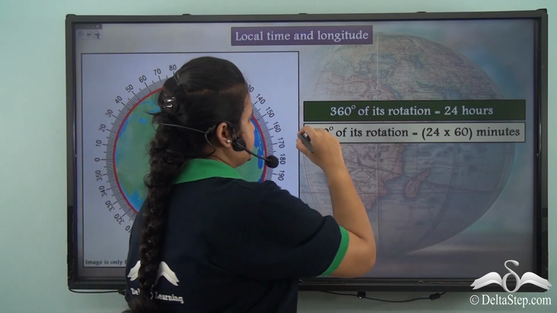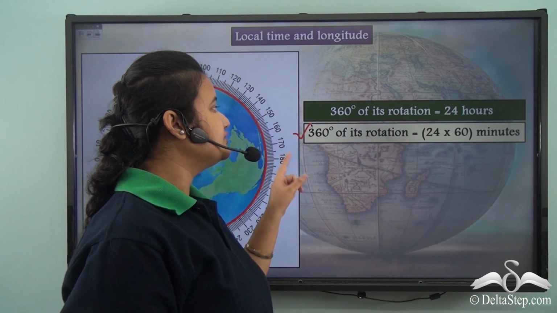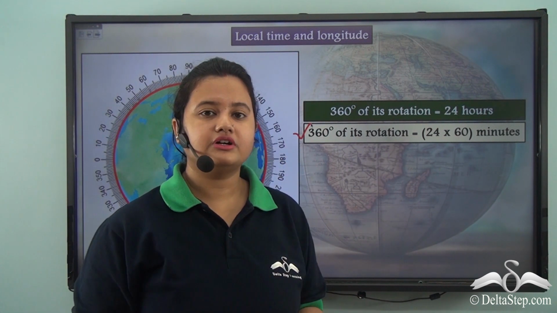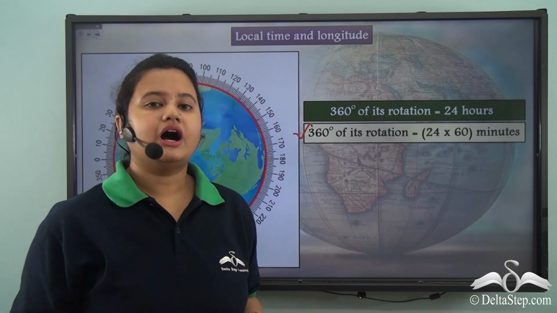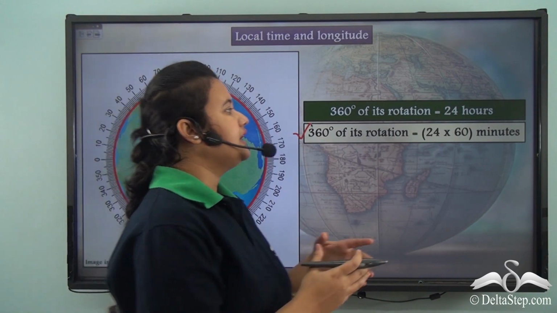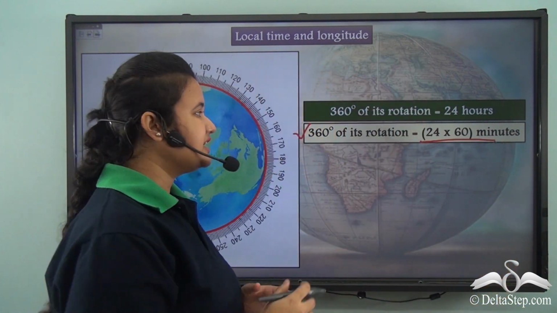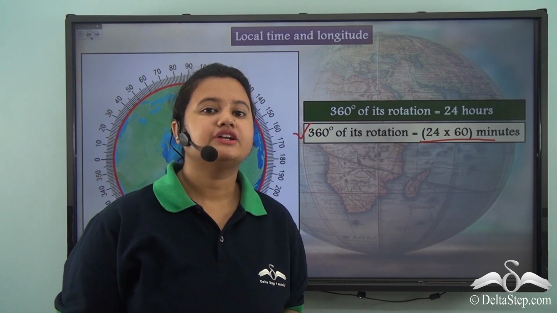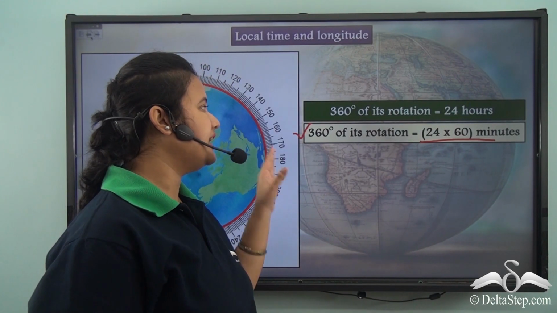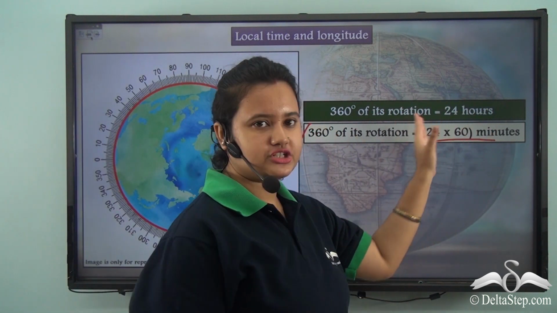So this is the expression that we will have if we try to express 360 degree of Earth's rotation into minutes. So our Earth takes 24 into 60 minutes to rotate 360 degree.